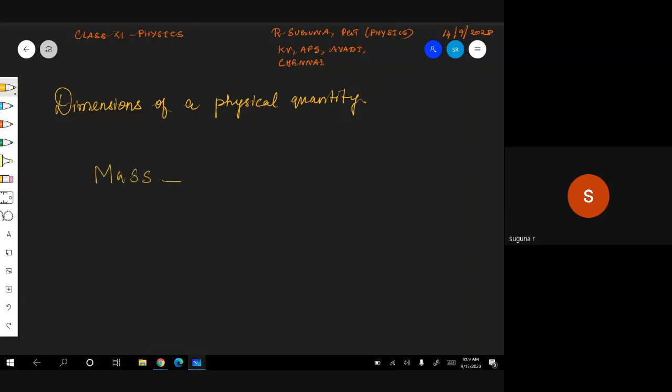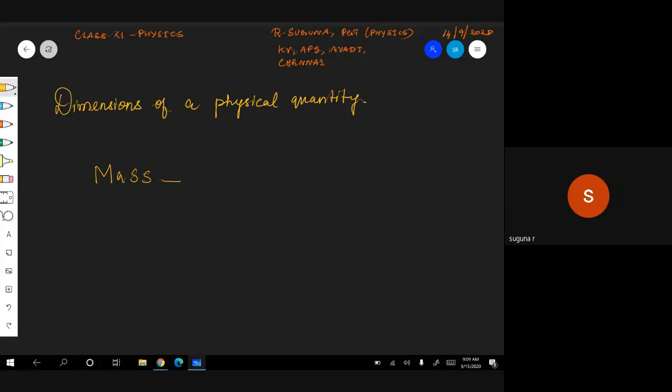How to represent the dimension for mass? All these 7 quantities are called the 7 dimensions of the physical world. So how to represent mass in dimension form? What is the dimensional formula for mass?